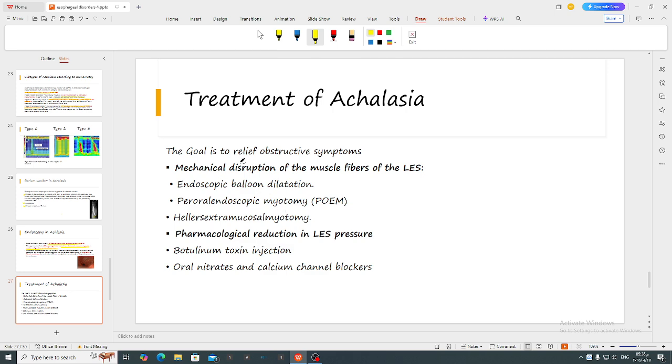Treatment: the goal of treatment is to decrease the lower esophageal sphincter pressure by mechanical disruption of the muscle fibers of the lower esophageal sphincter, either by balloon dilatation, by peroral endoscopic myotomy, or by Heller's myotomy. Or we can use pharmacological reduction of the lower esophageal sphincter pressure, like botulinum toxin injection, oral nitrates, and calcium channel blockers.